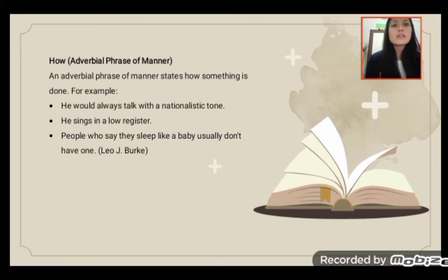How: adverbial phrase of manner. An adverbial phrase of manner states how something is done. For example, he would always talk with a nationalistic tone. He sings in a loud register, and people who say they sleep like a baby usually don't have one.